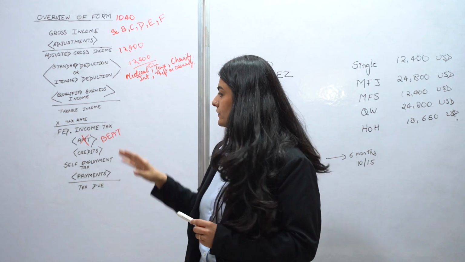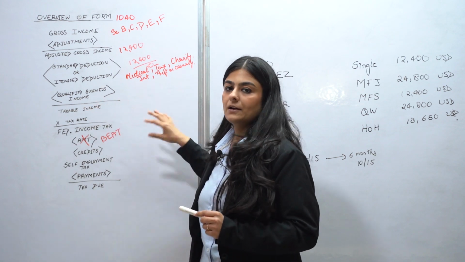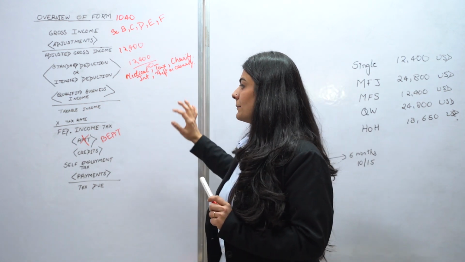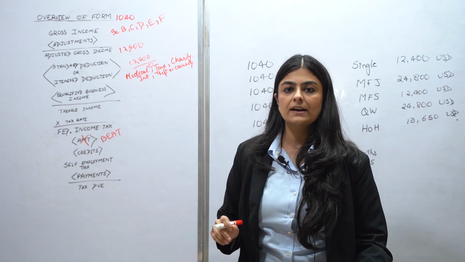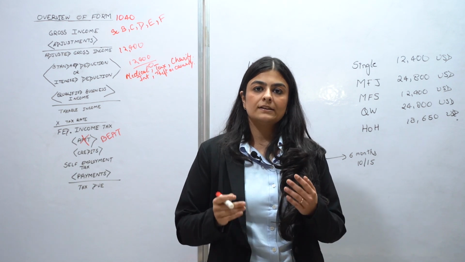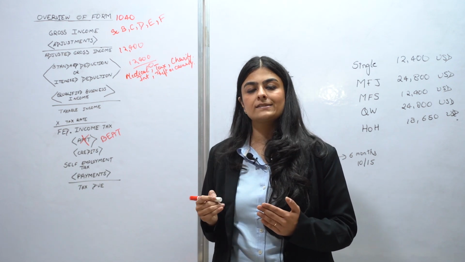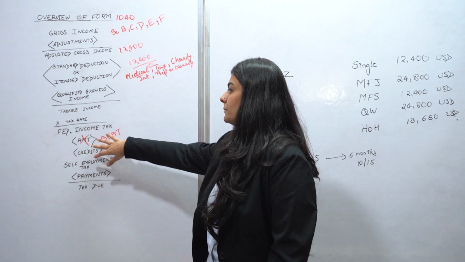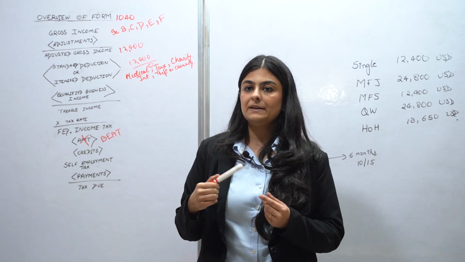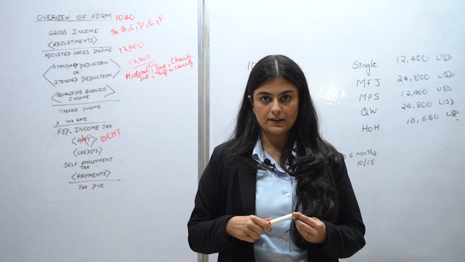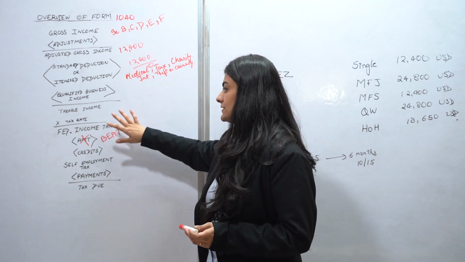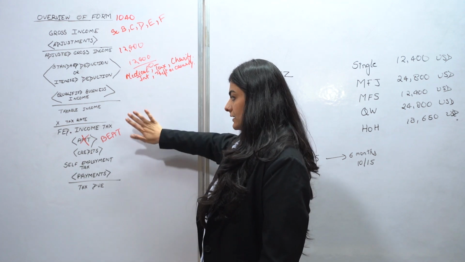Once we've reached taxable income, multiplied by the applicable tax rate for each of the individual statuses, you come at federal income tax. Now this is the tax that has to be paid by the assessee. From it, there are certain credits that are allowed which reduce the tax liability of the assessee. It could be the AMT credit which has been removed and has been replaced by BEAT. BEAT stands for Base Erosion and Anti-Abuse Tax. TCJA has removed AMT and brought in BEAT, and if the assessee has any BEAT credit, that gets reduced from